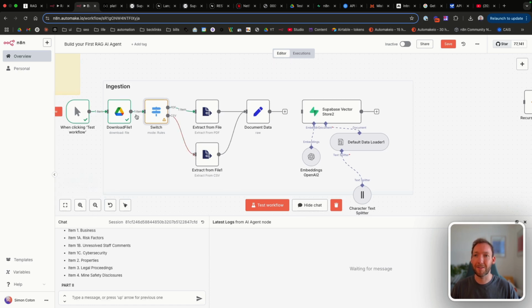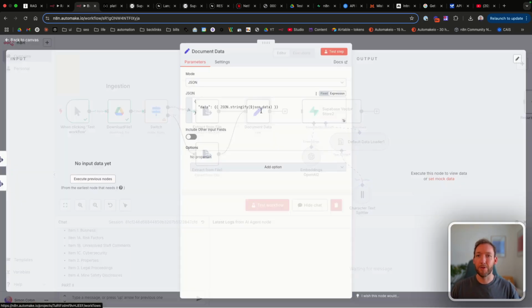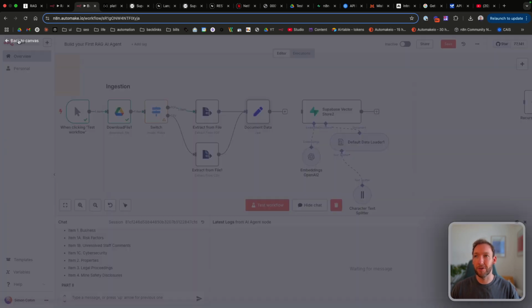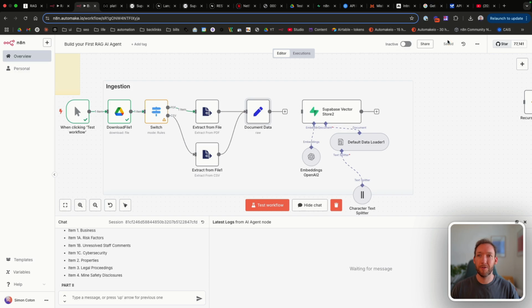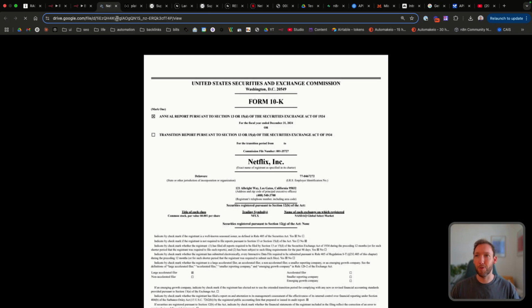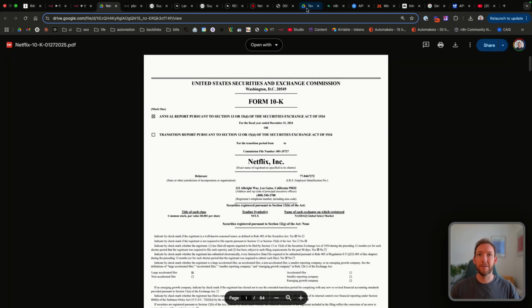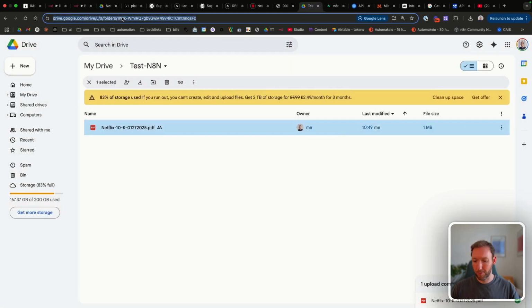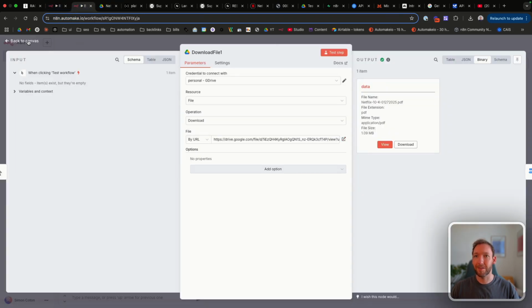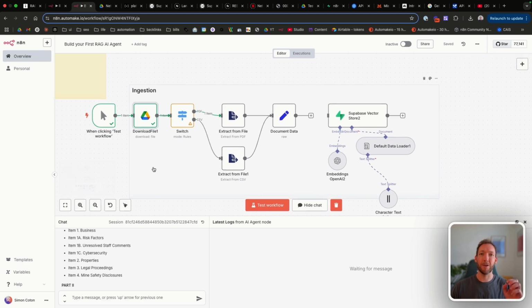So now, based on our input type, it will decide a different route, but this document data node, or this edit fields or set node, will just take the stringified version of the data, no matter which version comes through. The other thing we did before, which we said we would change, is we connected before to a specific file. Let's go and find the actual file drive instead. So say we wanted to monitor any file uploaded to the drive and make it dynamic. Every time we upload a file to the drive, it will upload the document into our vector store.